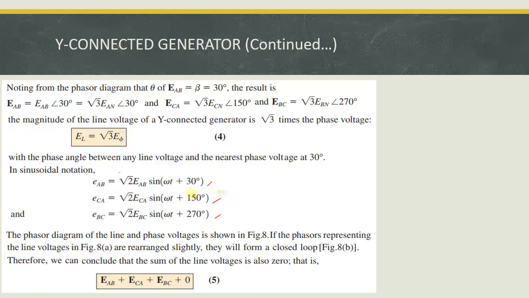Which is equal to sin of omega t plus 30 degrees, plus 150 degrees, plus 270 degrees. We know that it is a 30 degree phase shift, so we only add the 30 degree shift in the sinusoidal waveforms. That's all. Once again I conclude, the sum of the line voltages is 0. We know that in the previous diagram also it is explained.